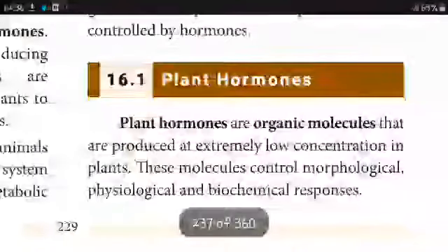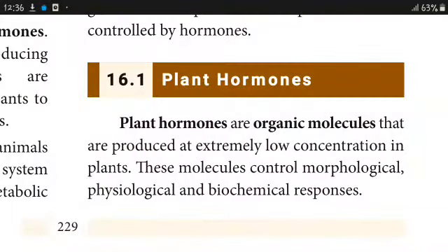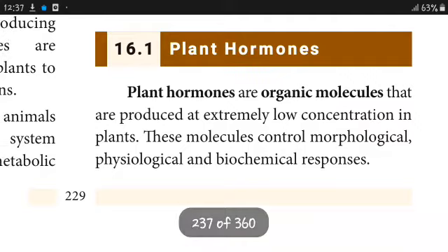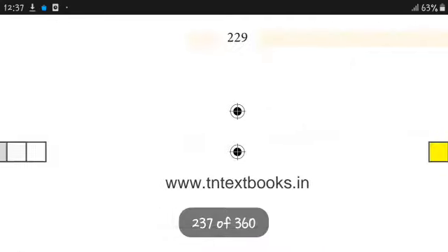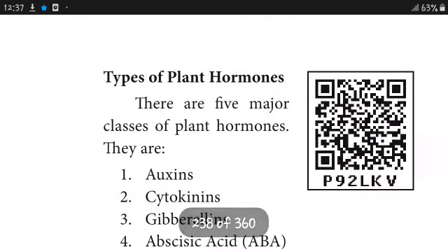Plant hormones. Plant hormones are organic molecules that are produced at extremely low concentration in plants. These molecules influence morphological, physiological and biochemical processes. Only a small amount is produced: if 80% of the plant is water, then about 5% is hormones, and they stimulate biochemical processes.